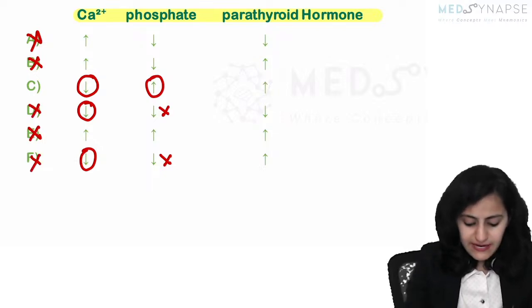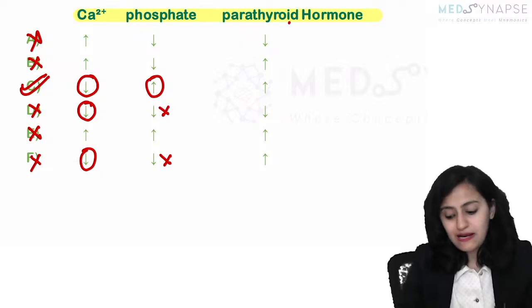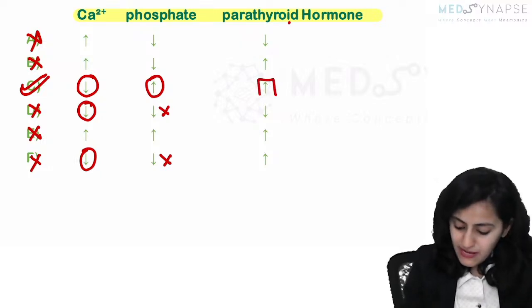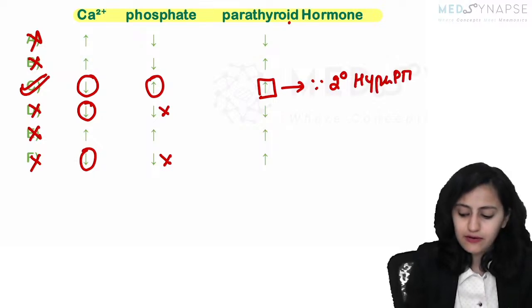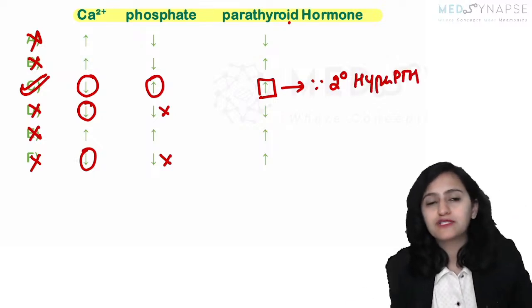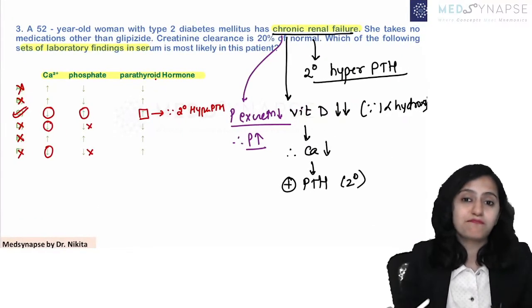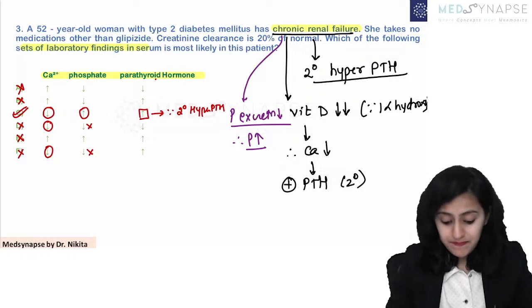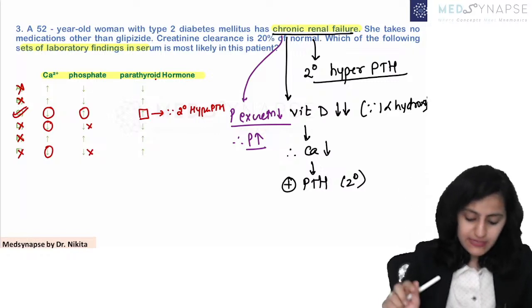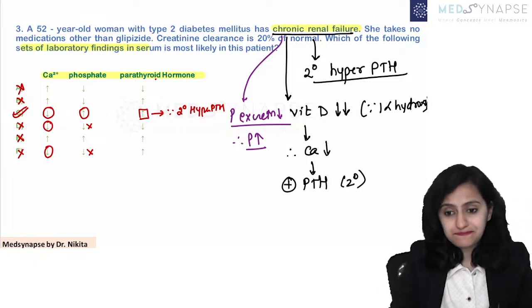So now you see that I'm left with only one option, that is option C, even without looking at the parathyroid hormone. We know that parathyroid hormone increases since there is secondary hyperparathyroidism. This is how you approach the questions. You start ruling out the options. Ruling out the options is a very important game changer skill that helps you increase your scores, right? So remember, the answer here will be C. Is this clear with everyone?